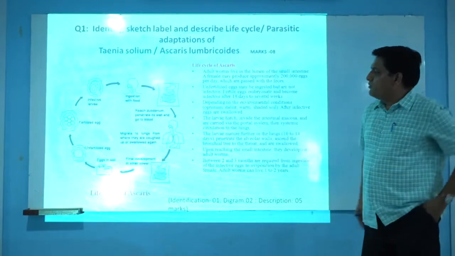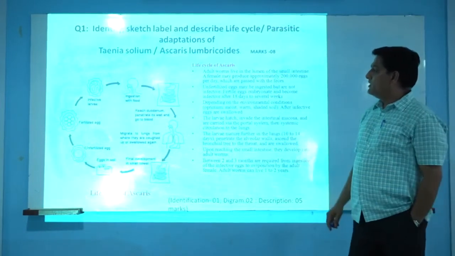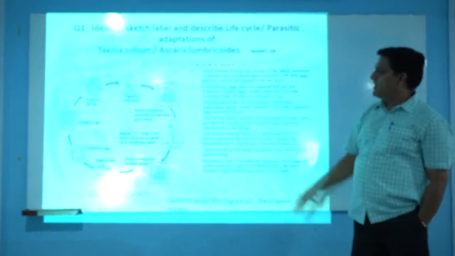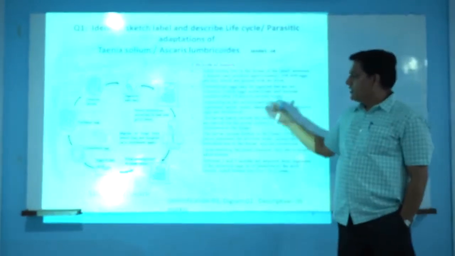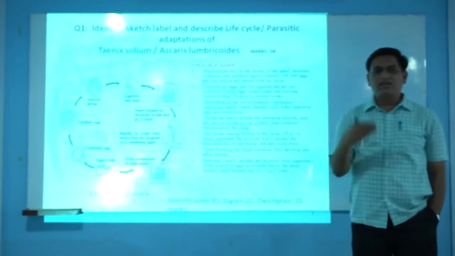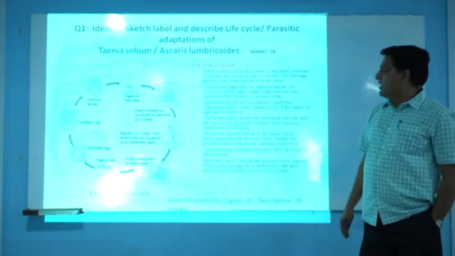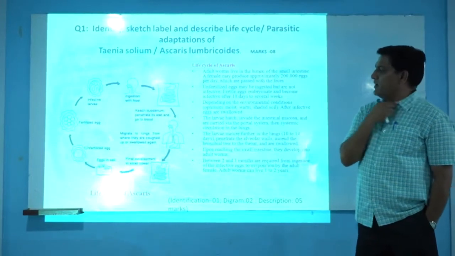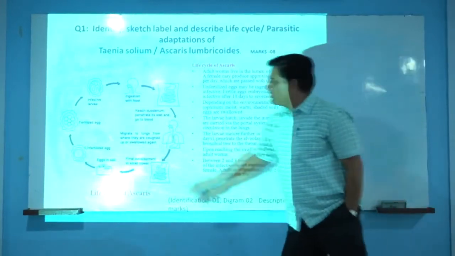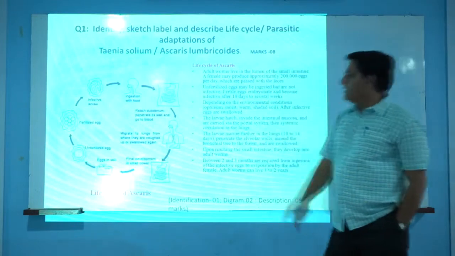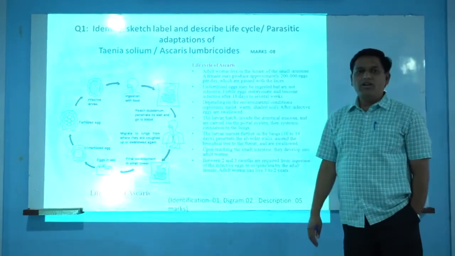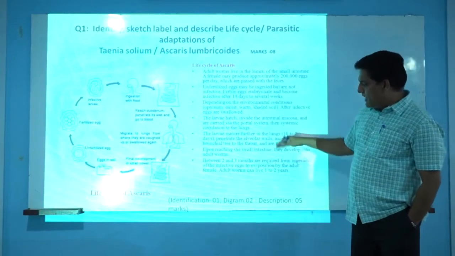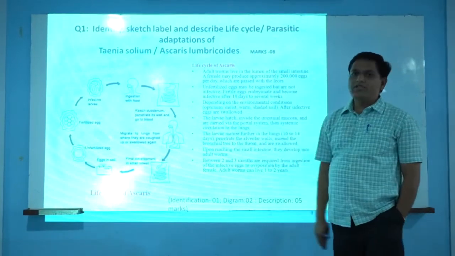In short, we already covered this point at the time of the practical. That is, Ascaris has a monogenetic life cycle, and moreover it is an endoparasite, where the mature female lays more than 2 lakh eggs, and they enter into humans or any vertebrate. These fertilized eggs undergo hatching inside the body, and finally they reside in the small intestine, causing endoparasitism. This is the life cycle, and we will have 8 marks for this entire life cycle.